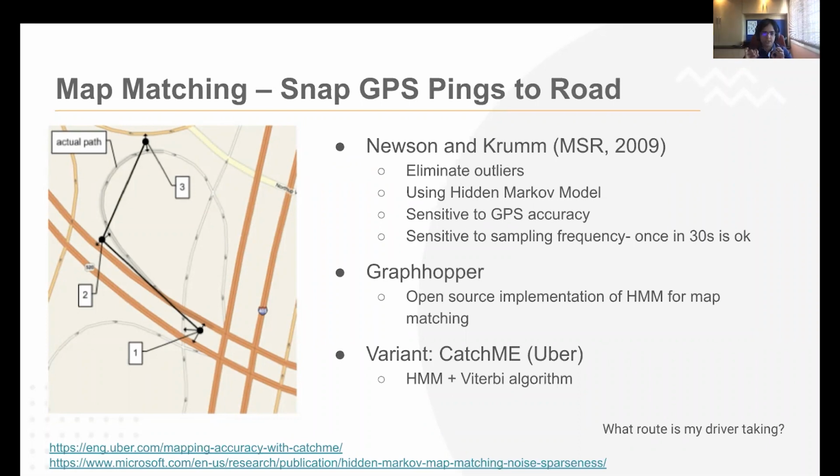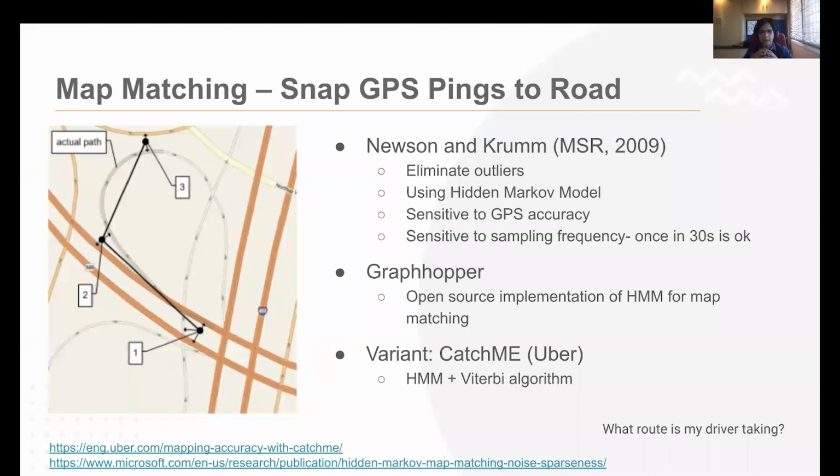Now, if you're matching to the nearest road, what we'll see is that GPS pings number 1 and 2 will be matched to the dark orange line, whereas GPS 3 will be matched to the light orange line at the top. Now that is absolutely not the path that this person has taken, right? We can see that it's actually the gray circular loop kind of road that this person is taking. So how do we solve this problem in an automated way, right?